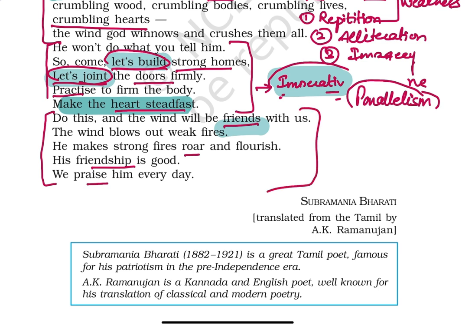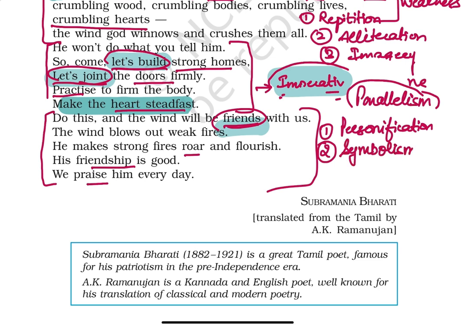I really need to erase the little words that I have written around so that you can easily figure out the poetic devices. Now here again, the repetition of the personification device is going to come back in these lines, because we are again addressing the wind as a friend, okay. The word friend is only used with human beings, but here we are attributing it to the wind, so of course we are using personification.